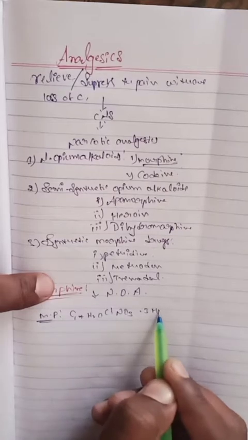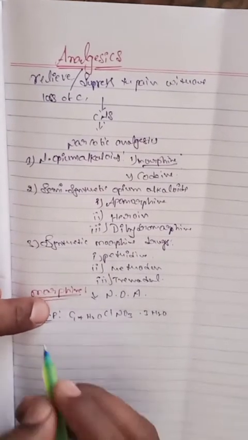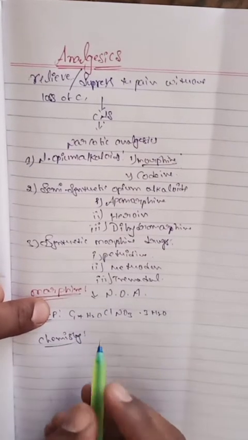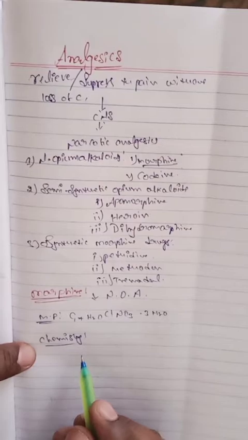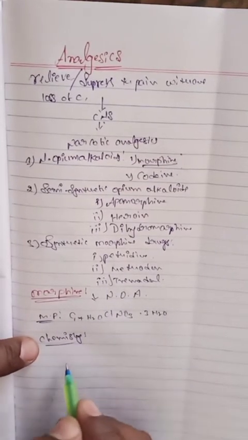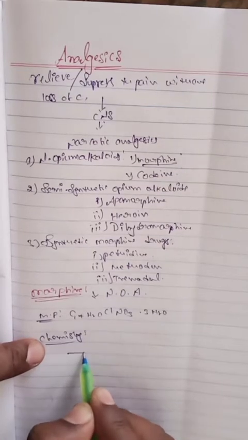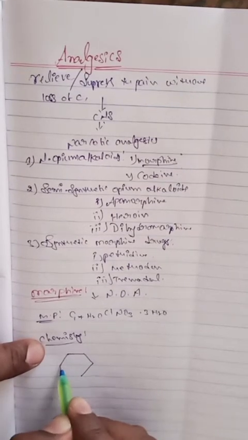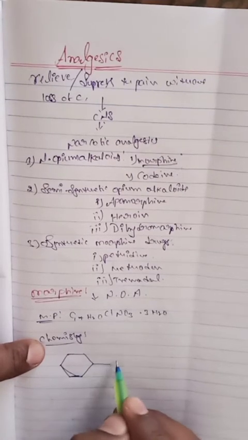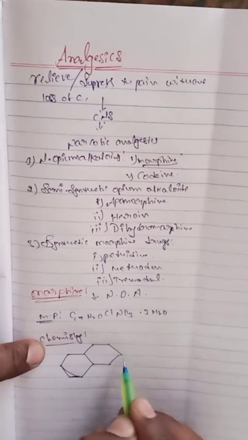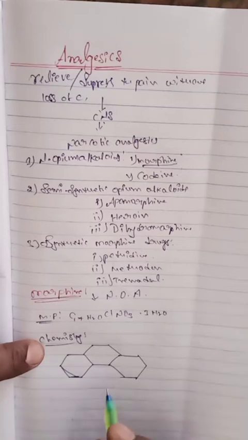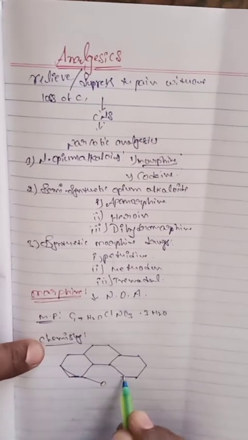The molecular formula of morphine is C17H19NO3·HCl·3H2O. What is the chemistry of morphine? Chemically it contains three 6-membered rings and one 5-membered ring. This is a 6-membered ring, this is also a 6-membered ring, and this one is a 5-membered ring.